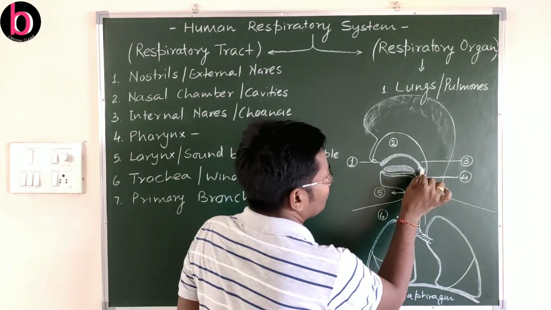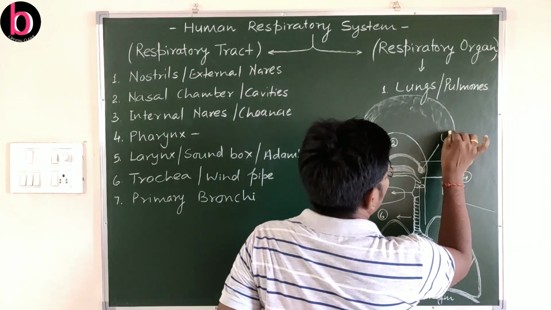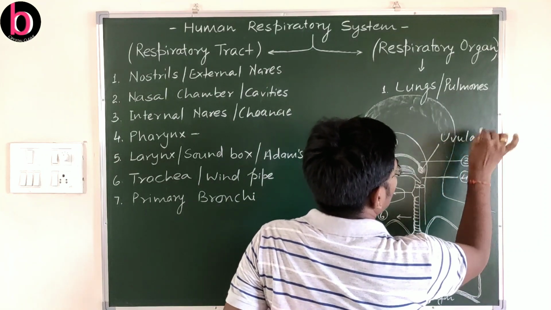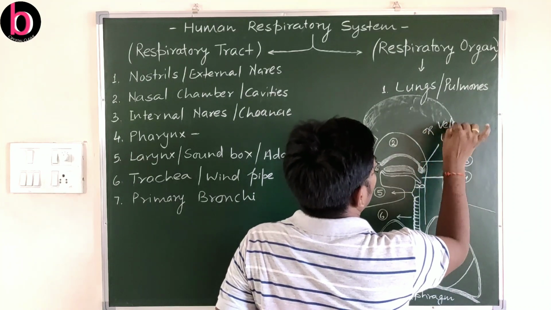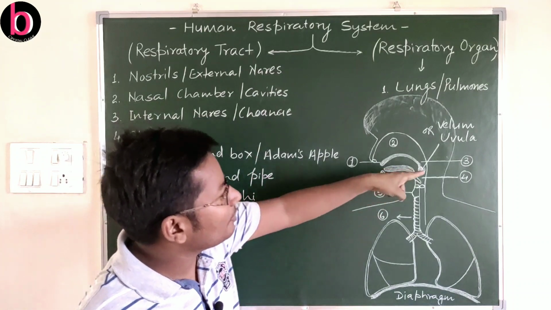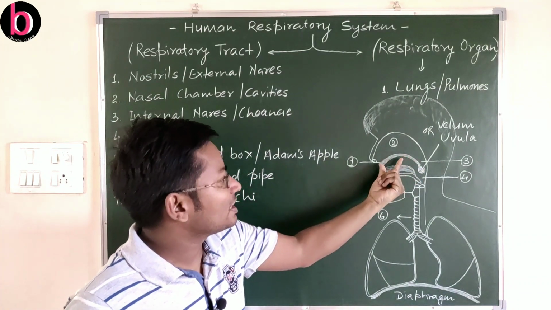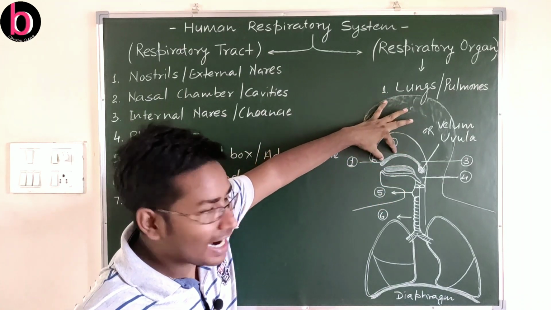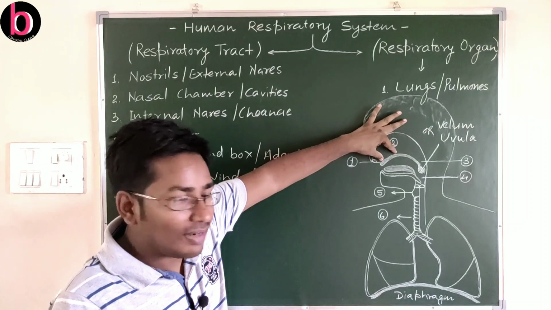The structure which is given here is actually known as the uvula, or velum. This uvula or velum is an extension of the soft palate. We earlier discussed the hard palate, that is the roof of the mouth or roof of the oral cavity.